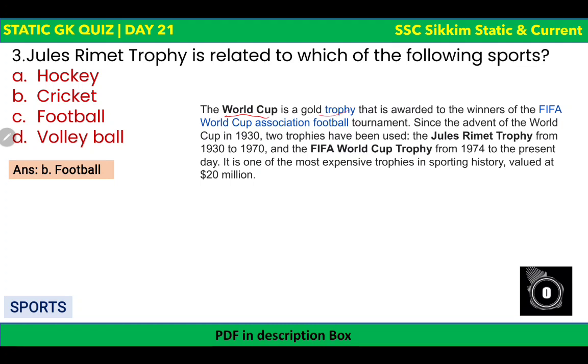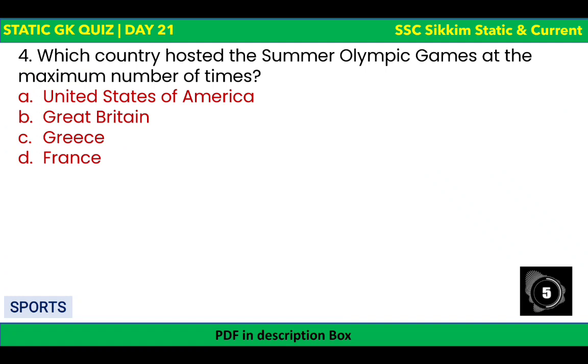It was given from 1930 to 1970. The Jules Rimet Trophy was the FIFA World Cup trophy, and after that the official name of the cup became the FIFA World Cup trophy only. So it was the Jules Rimet Trophy from 1930 to 1970, and after this it was the FIFA World Cup trophy from 1974 till date. So this is related to football. Let's go to the next question.